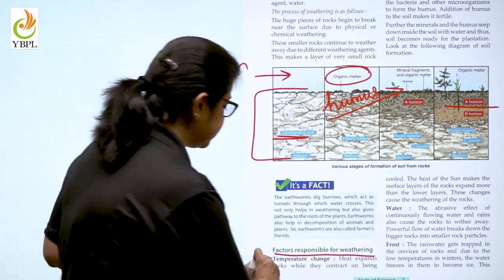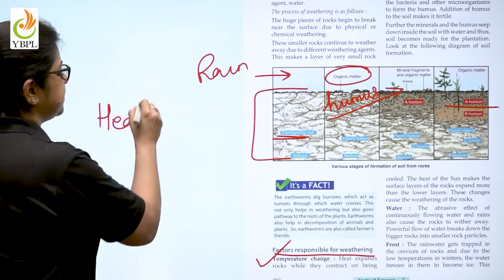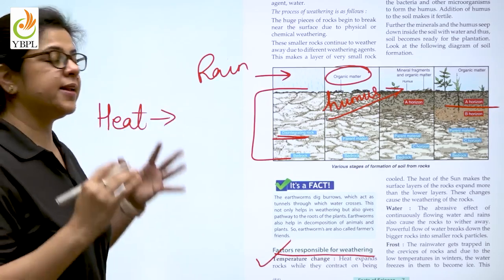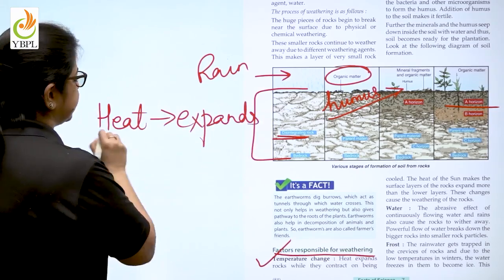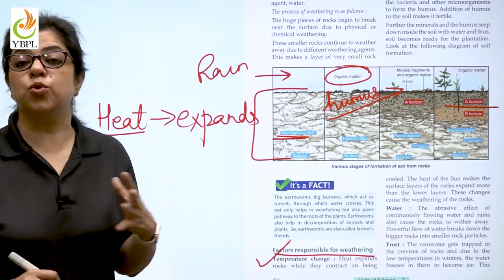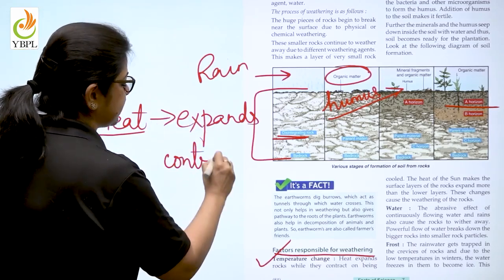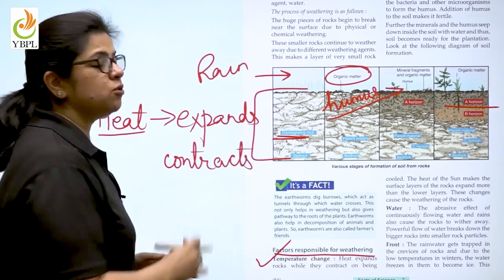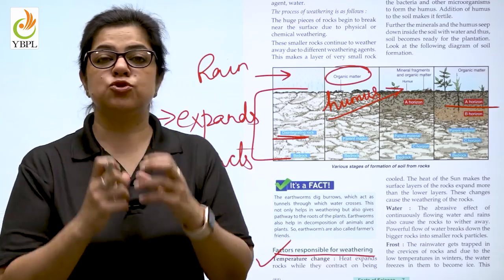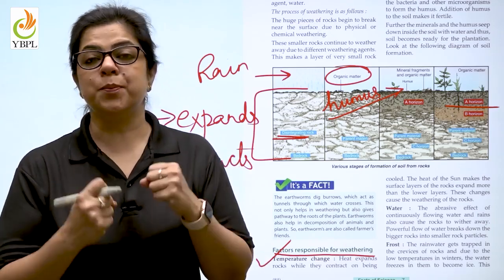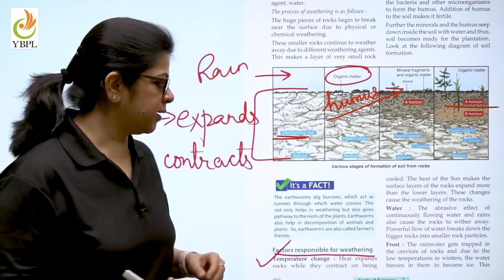So children, what are the factors responsible for weathering? The first one is temperature. We know that when heat is applied to anything, it expands. And when the source of heat is removed, that is when the sun goes away at night, what happens? The opposite, contraction. So when a rock continues to expand and contract, what happens? It begins to crumble down under its own pressure. That is how temperature causes weathering.